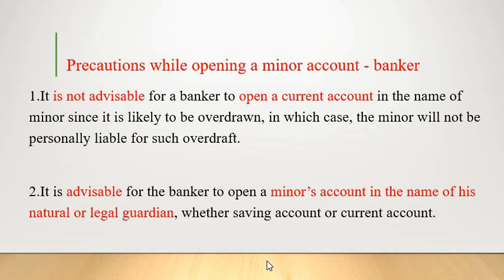It is advisable for a banker to open a minor account in the name of his natural or legal guardian. So for the benefit of the minor, it doesn't matter whether it is a savings account or current account, but a banker has to open a minor account only in the name of his natural or legal guardian. Natural guardian means the father or mother.